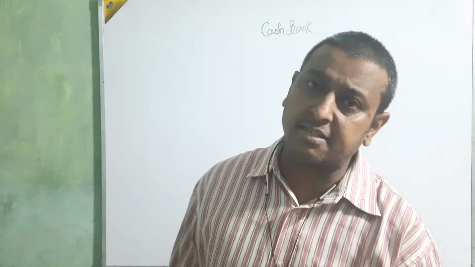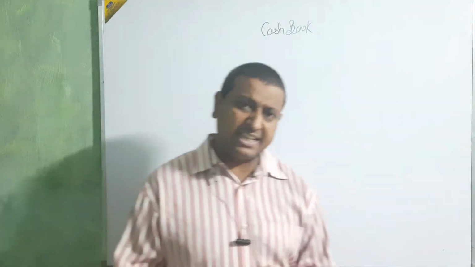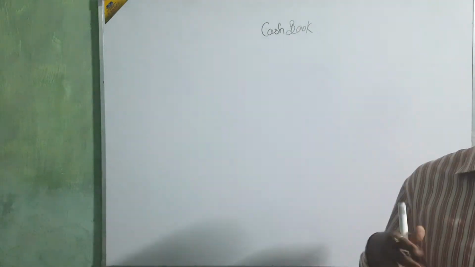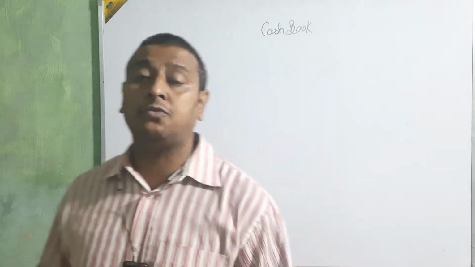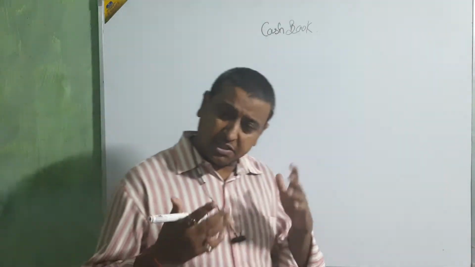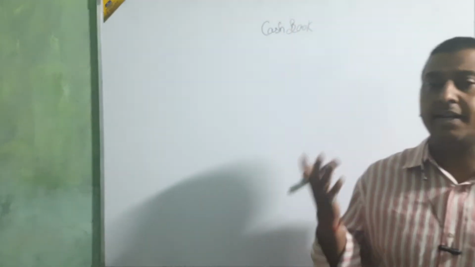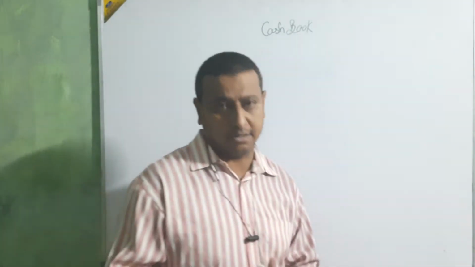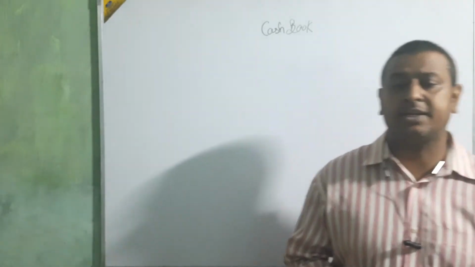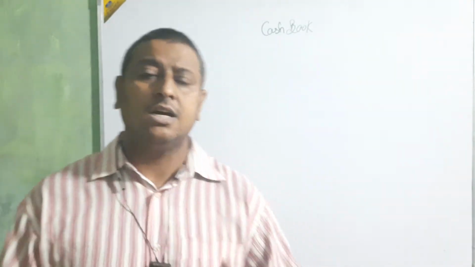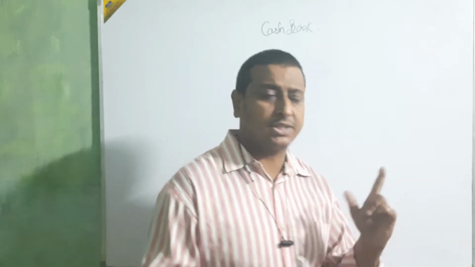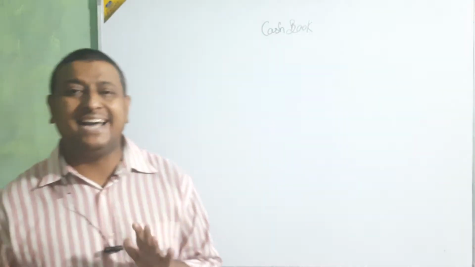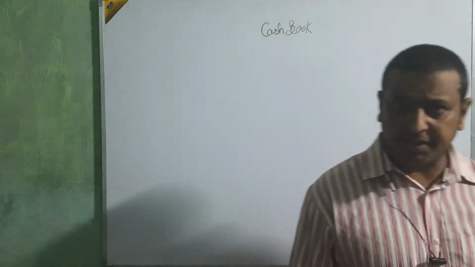Same way, next, double column cash book. The only change here is that we are going to utilize two columns for the amount which is given in the question. That is called a double column cash book. This double column cash book, beta, is divided into three parts. First, cash and bank column. Second, cash and discount column. Third, bank and discount column. Okay, beta?